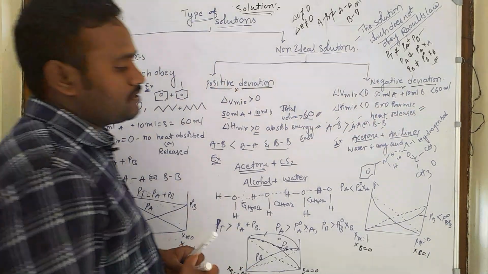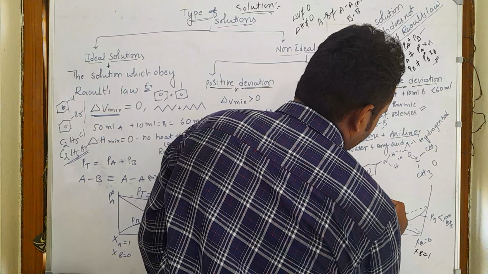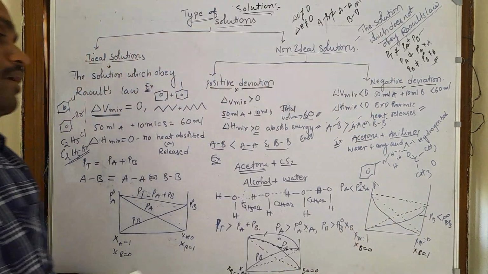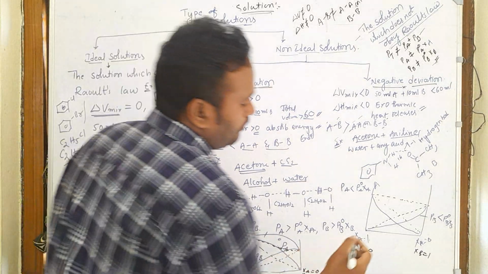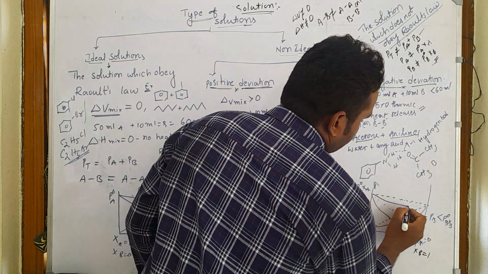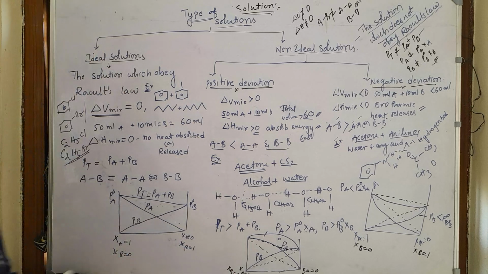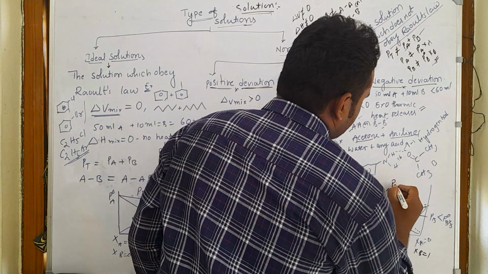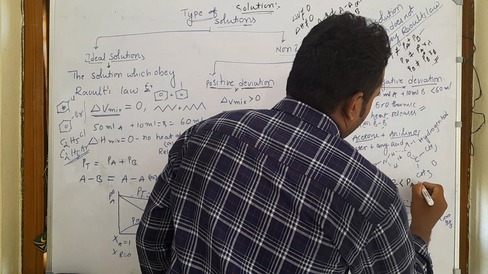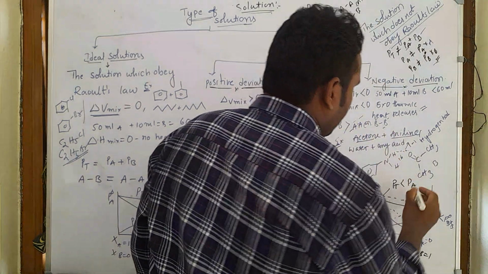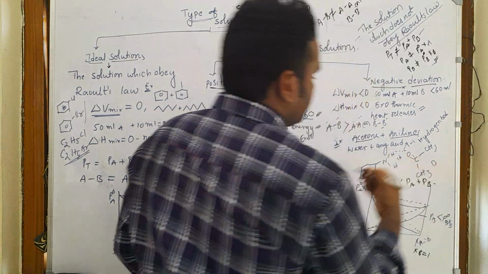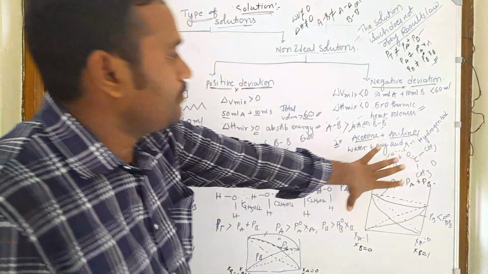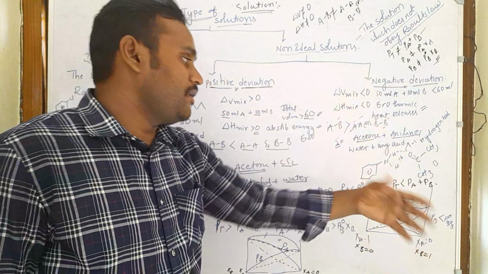And the total pressure, which we should get when we apply Raoult's law, is also different, and we get a curve like this. So the total pressure is less than the expected value, the value calculated using Raoult's law. So PT is less than PA plus PB. These are the results we get from the negative deviation.